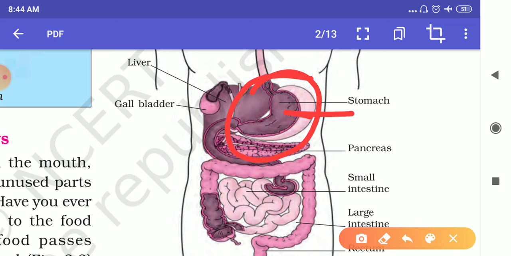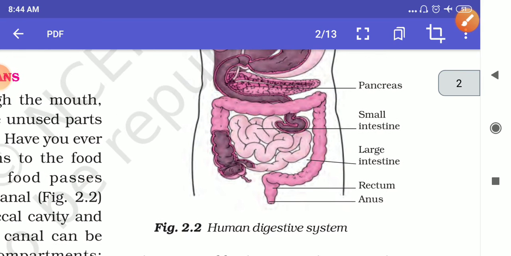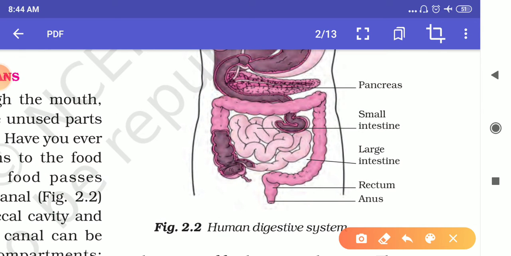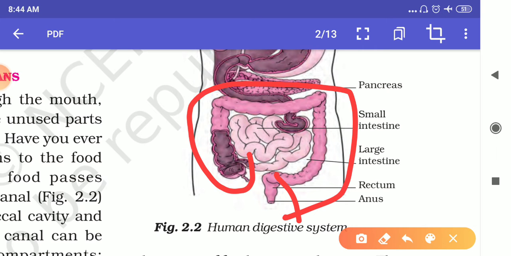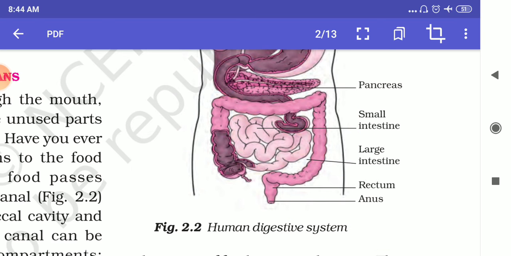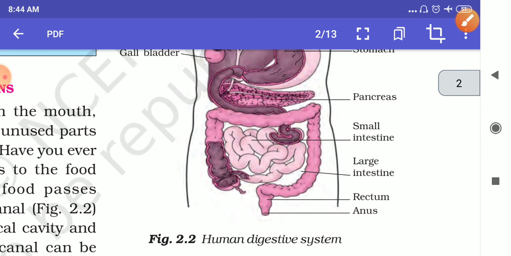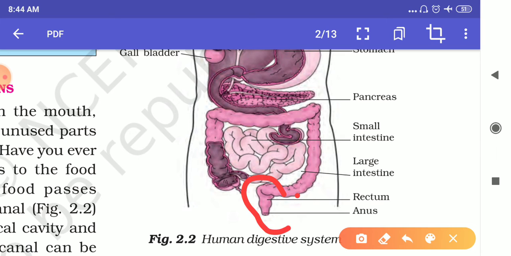From the stomach, it moves to the small intestine. These are the small intestines. From this small intestine, the food moves to the large intestine. The large intestine starts from here till here. This is the large intestine. The undigested food is stored here in the rectum and gets out through the anus.